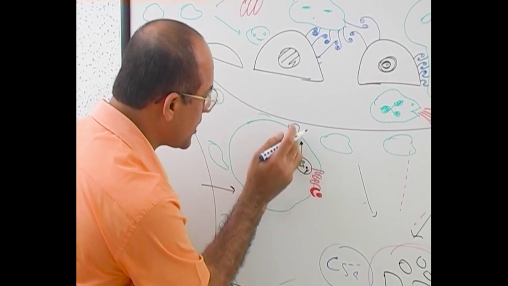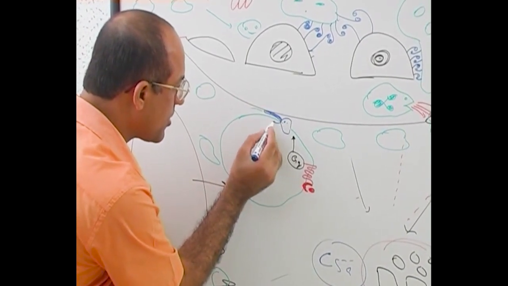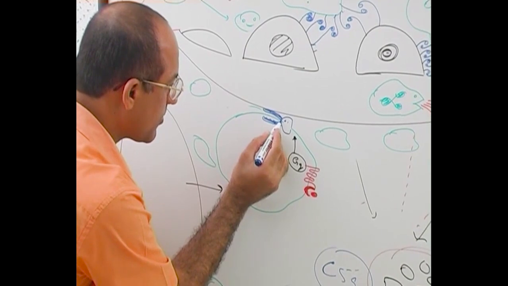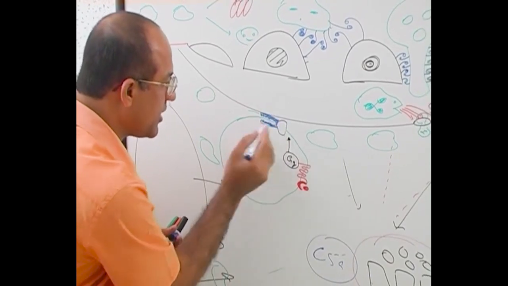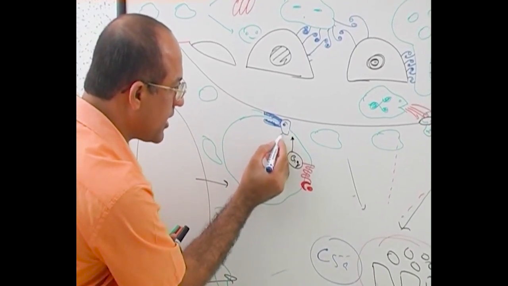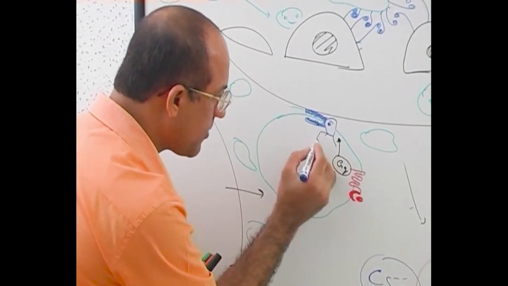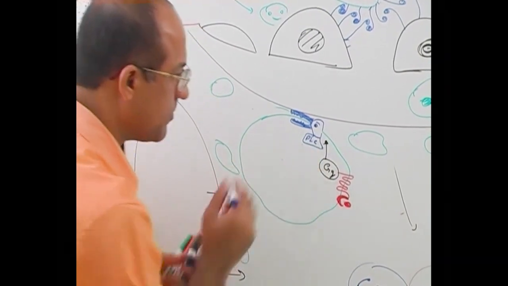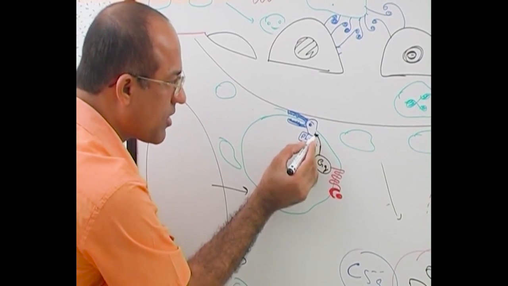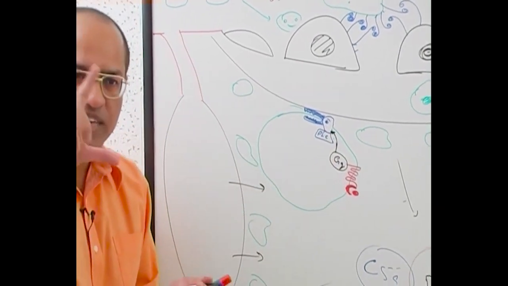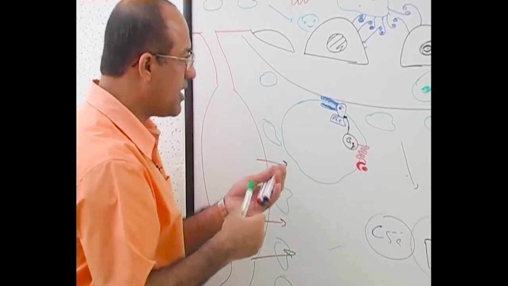This is a very special type of protein in the cell membrane, a dangerous enzyme. What is it? This protein is called phospholipase C. Okay, let me make it more clear. Gq will stimulate phospholipase C. Phospholipase C activates and starts digesting some phospholipids in the membrane.